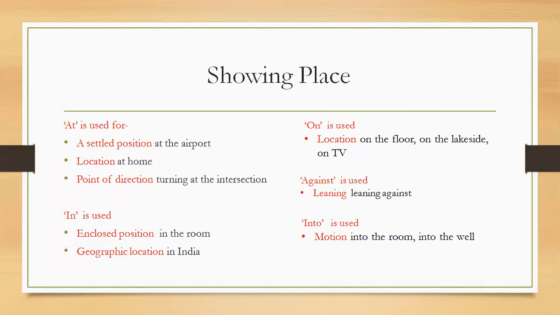On is also used to show place or location: on the floor, on the lakeside, on TV. Against is used to indicate leaning. Into is used to show motion: into the room, into the well.